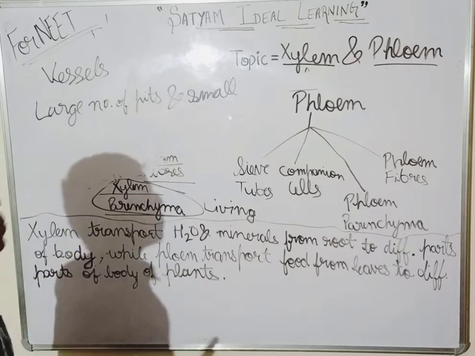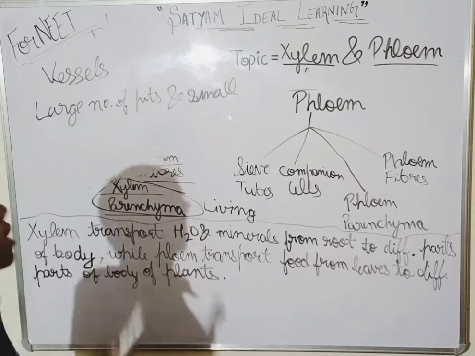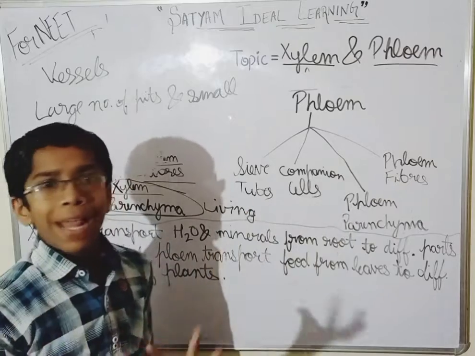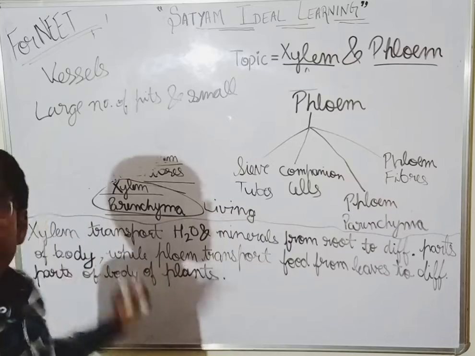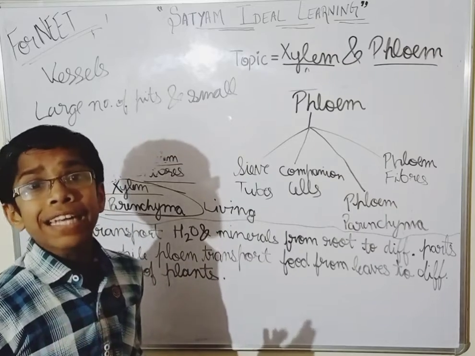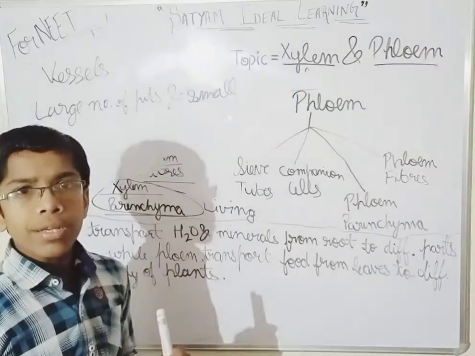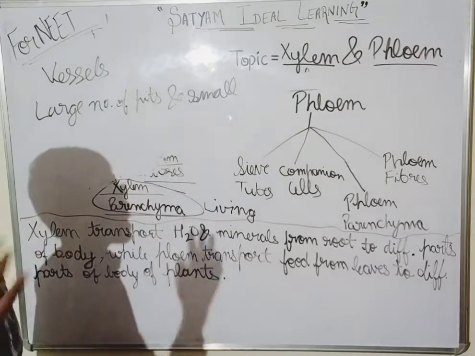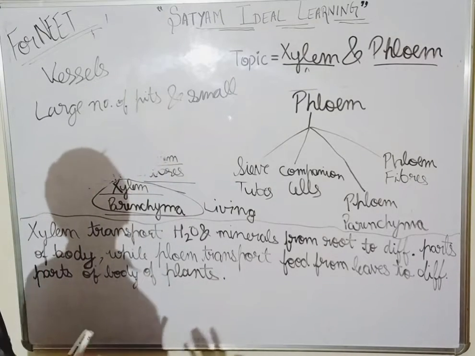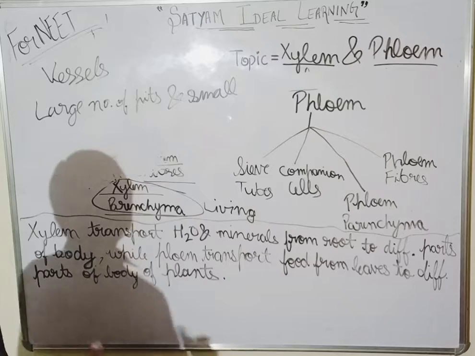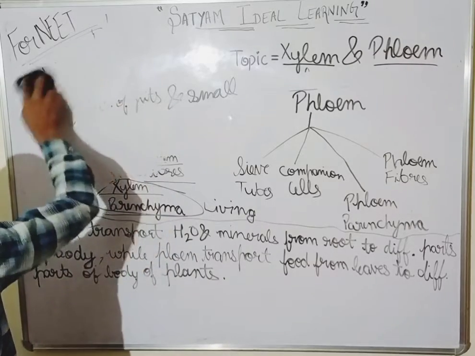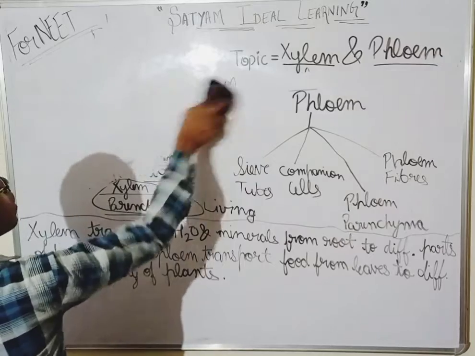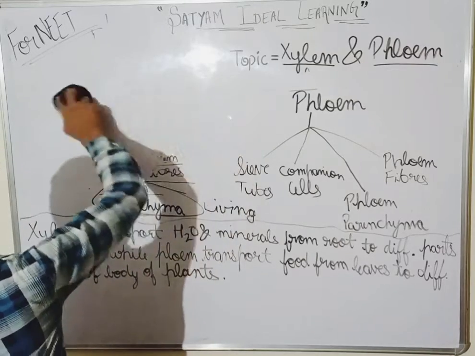Okay, now I have told you that vessels are elongated tube-like structures. They also have lignin because they both are dead, and lignin is there to strengthen the body. Okay, so a thick lignified wall is there. Okay, so vessels is also clear, I think. Now come on xylem fiber.